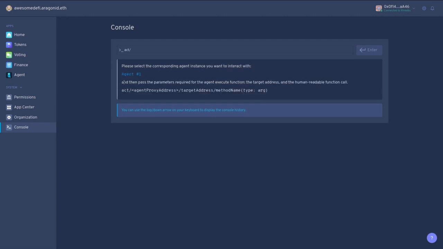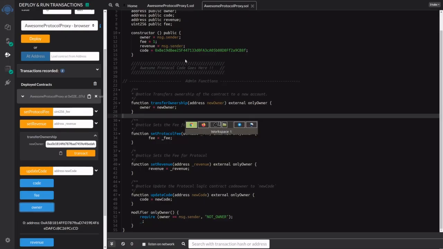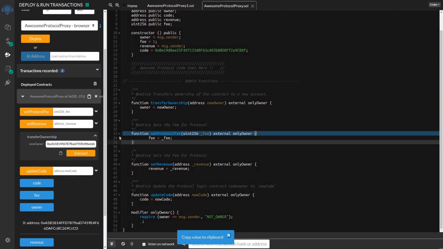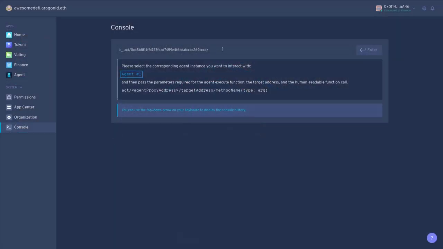So if we click agent, we can see the syntax is really simple. You put the agent's address in. Since there's one agent in our DAO, we just click that and it gives us the address. The second argument is the contract we're calling, so we're just going to copy that from Remix. The third argument is the function we're going to call on the smart contract.